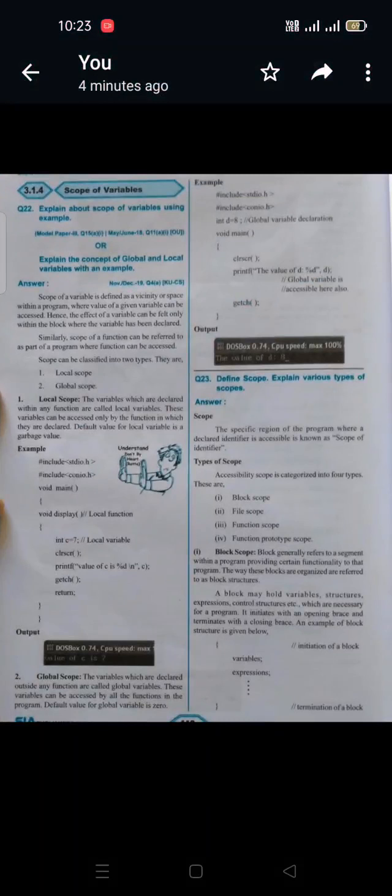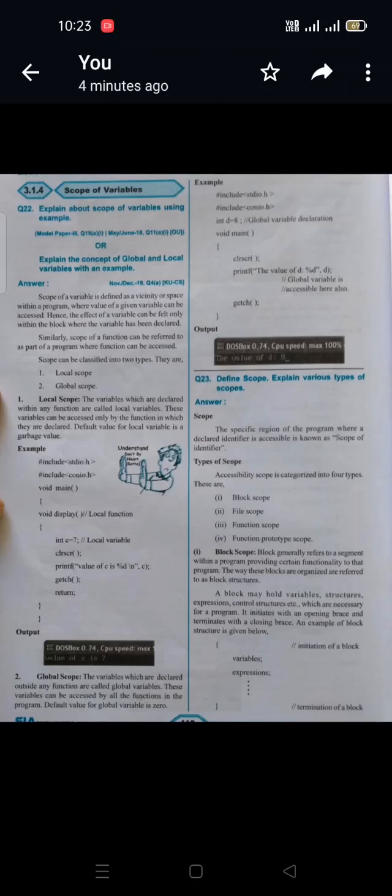In this topic we have already learned declaration of variable, initialization of variable, and assigning values to variables. Everything we learned about variables. But here the topic is where we declare a variable and how it is useful in the program. Scope means the necessity of a variable and its functionality in a program.